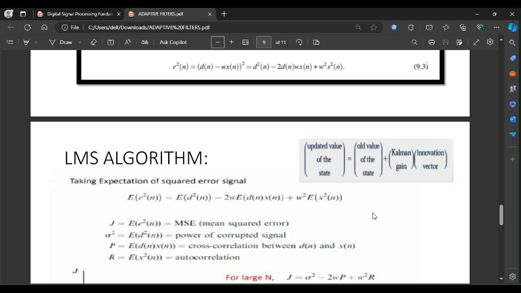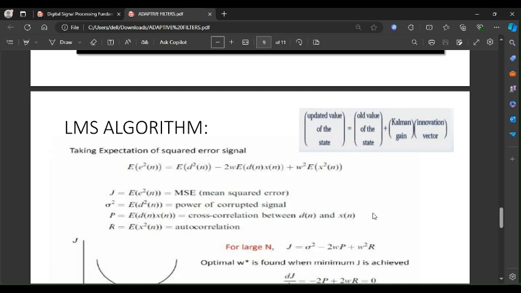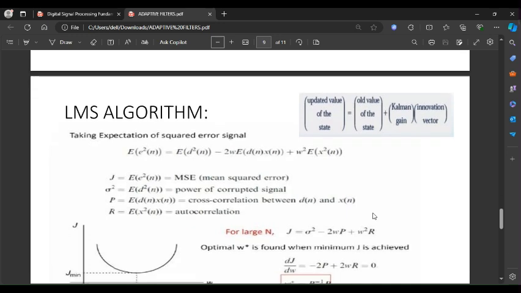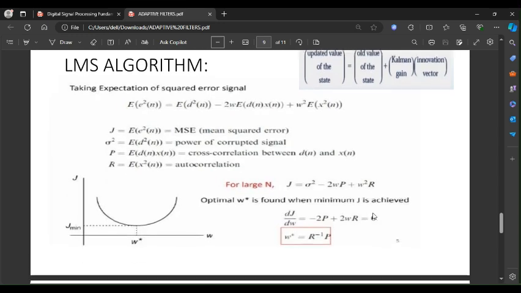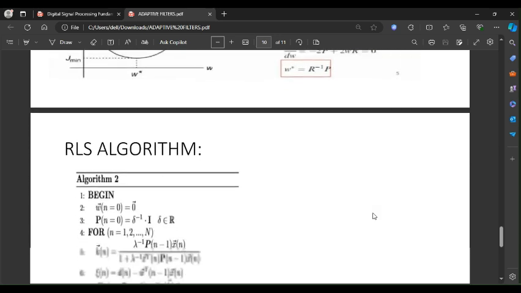Here, the problem formulation is given by d of n, the desired signal or a reference signal. X of n is the input signal to the adaptive filter, y of n is the output, and e of n is the error. Here, e of n is equal to d of n minus y of n. Our goal is to adjust the filter coefficients iteratively so that the error signal is minimized over time. The filter model of the LMS filter at time n is given by y of n is equal to w transpose of n into x of n, where w of n is the vector of the filter coefficients at time n.